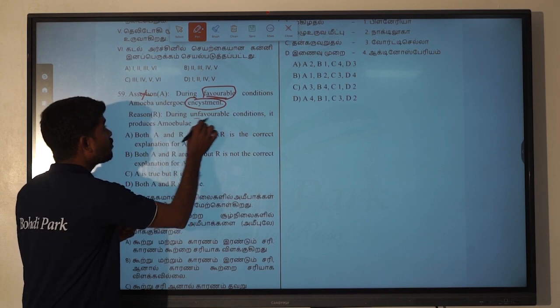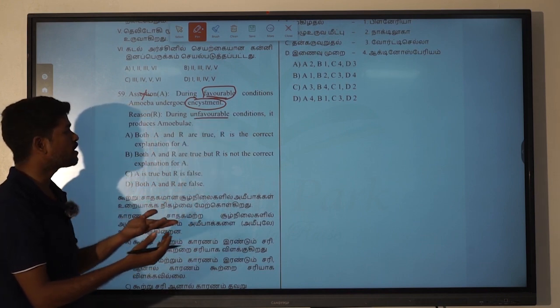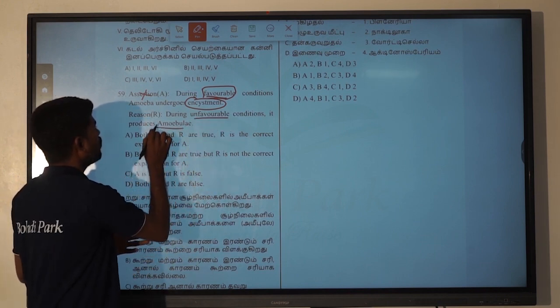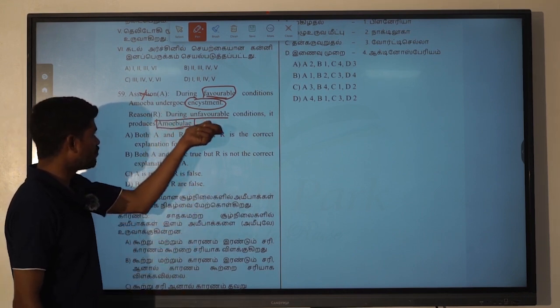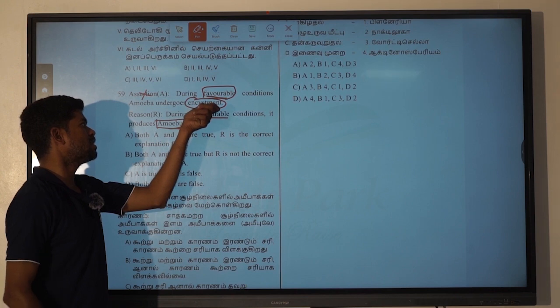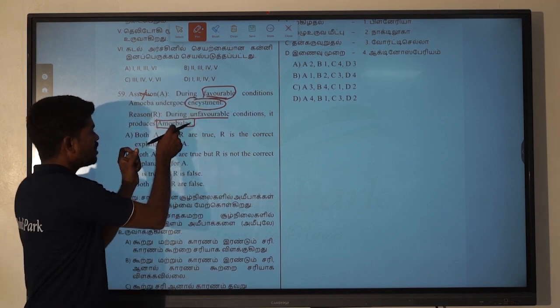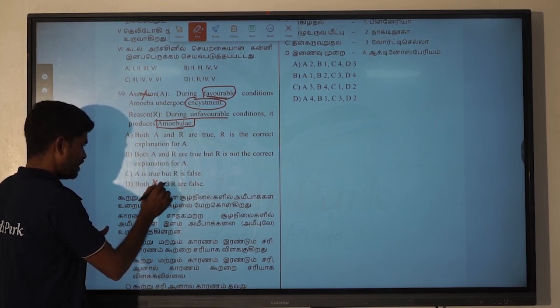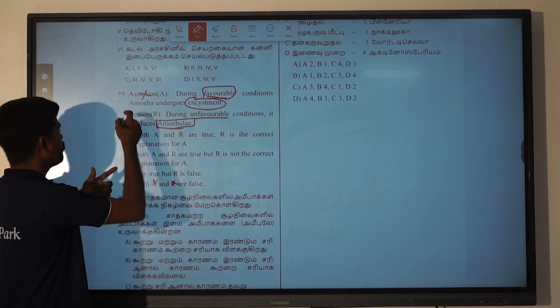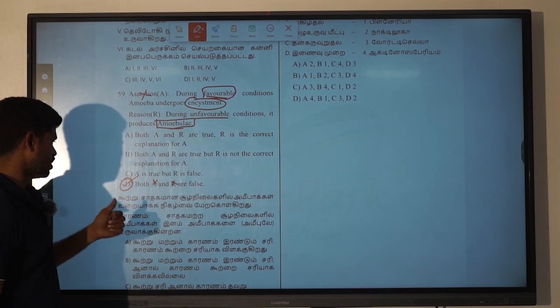Reason: during unfavorable conditions it produces amoebulae. During unfavorable conditions there will be encystation, and during favorable conditions the amoebulae will come out. So both assertion and reason are false. For this 59th question, pick D.